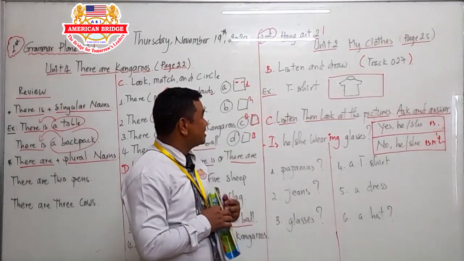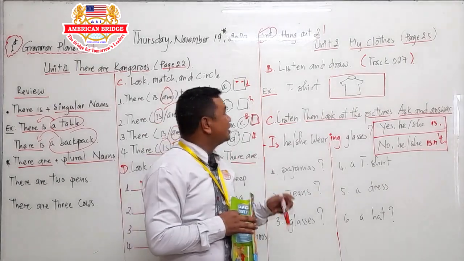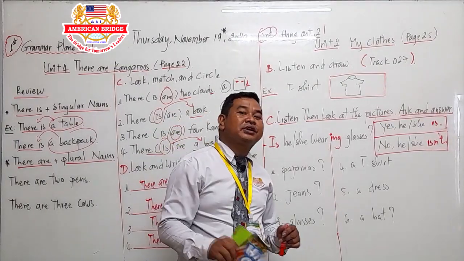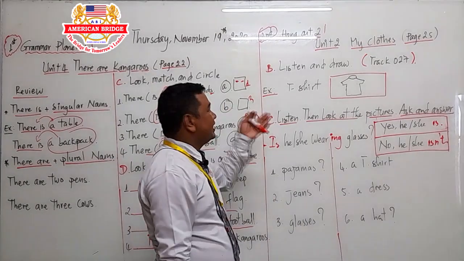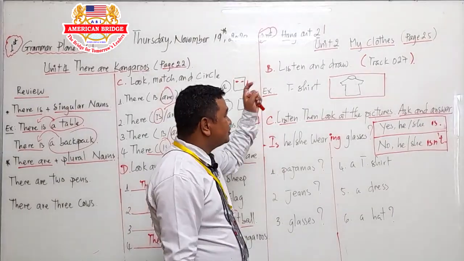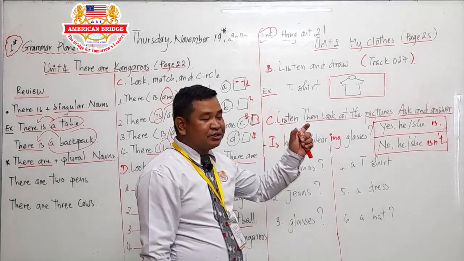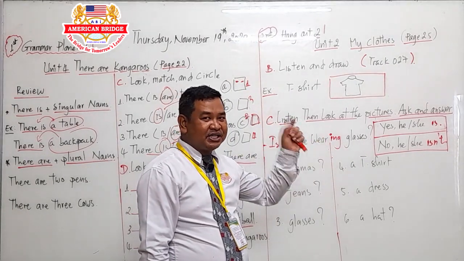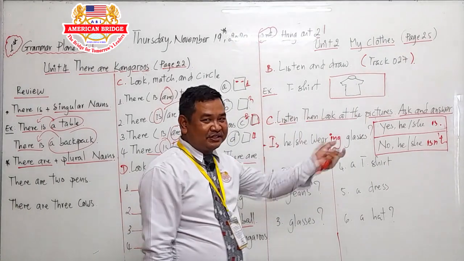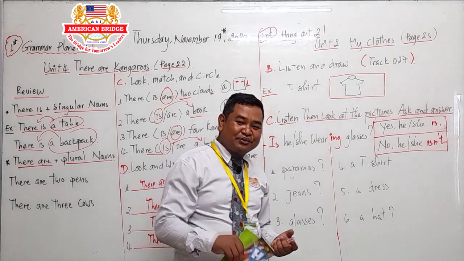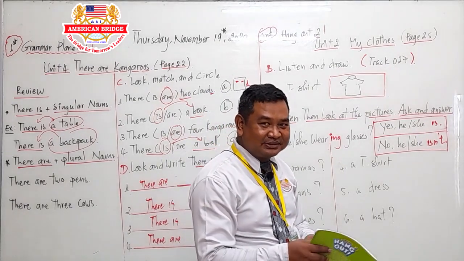Okay, so for the second session, based on your schedule, you are going to learn about Hangout 2, Unit 2, My Clothes. You have to continue this lesson on page 25, the same page as yesterday. Can I ask you, what did you learn yesterday, everyone?